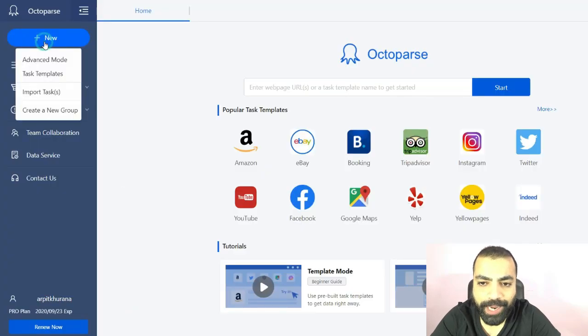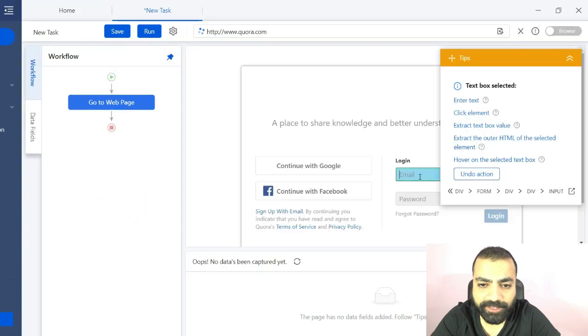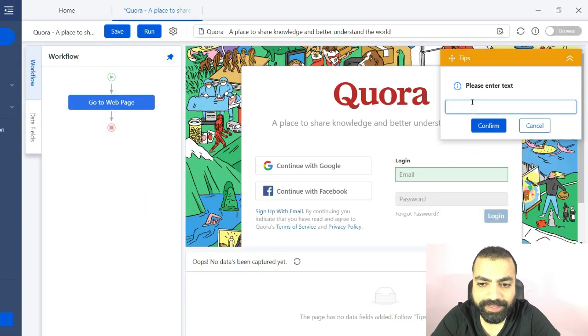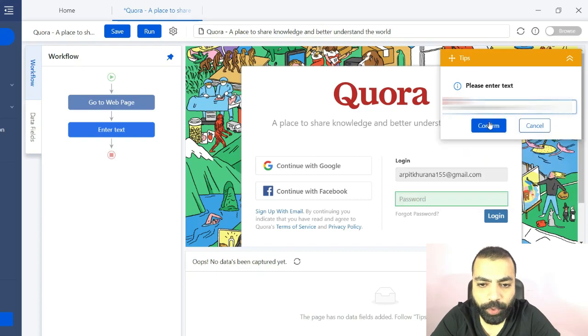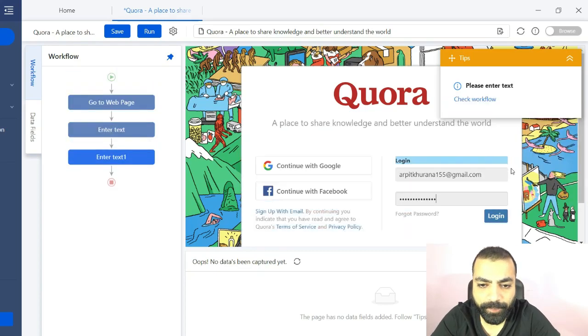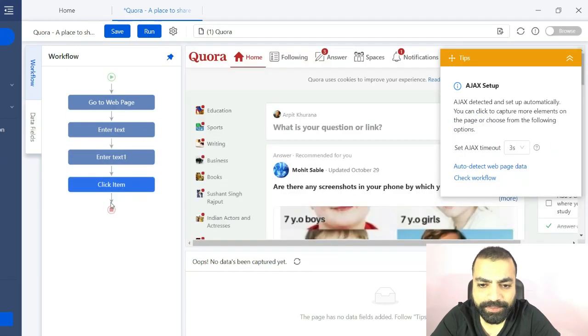Let me quickly show you how to scrape Quora through Octoparse. Hover on New, then select Advanced Mode. Enter site as www.quora.com, hit Save. We need to make it login first, so click on the email field, then click on the enter text and put your email, hit confirm. Then select the password field, then click on enter text, put in your password, hit confirm. Then click on login button and select click button.